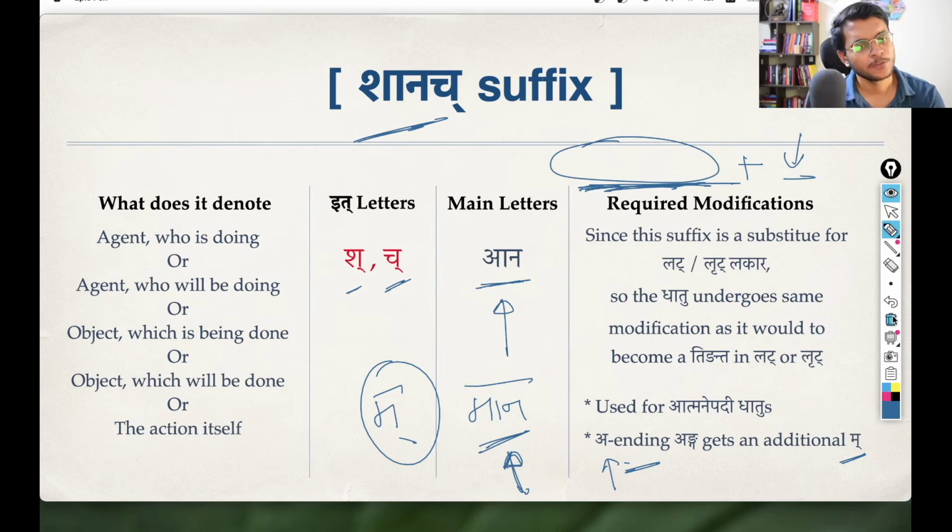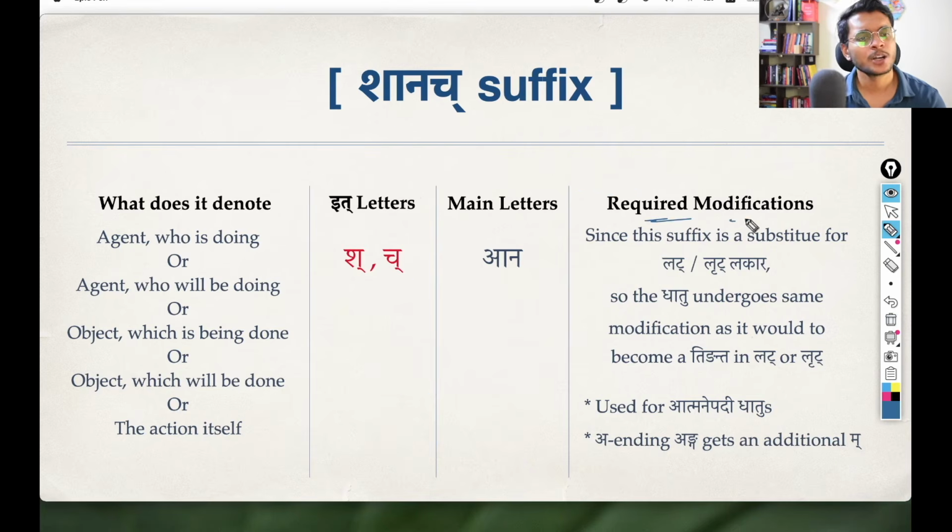So this is all the detail for Shanach pratyaya. Again, the required modifications for the dhatu are the same. Since this also is a replacement for lat and rit lakara, the dhatu undergoes the same kind of modification as it does when it becomes a tinganta in lat and rit lakara. Same thing that we saw for the Shatra pratyaya also.